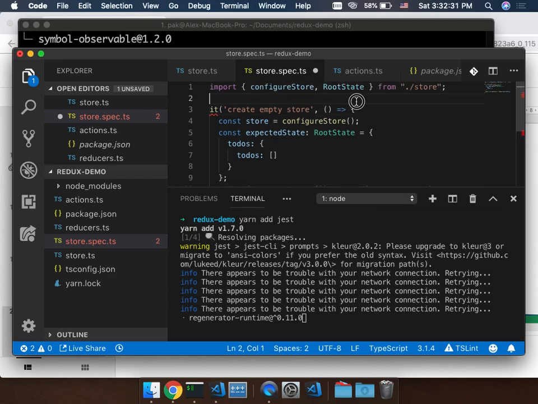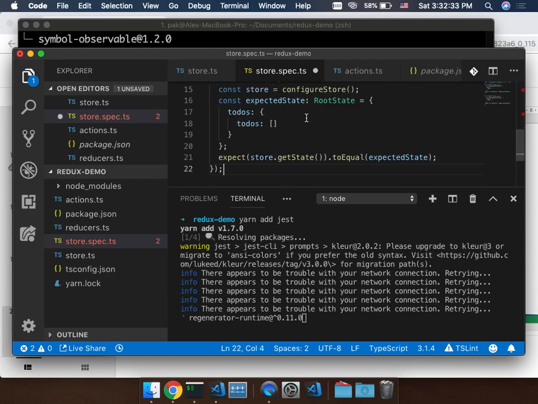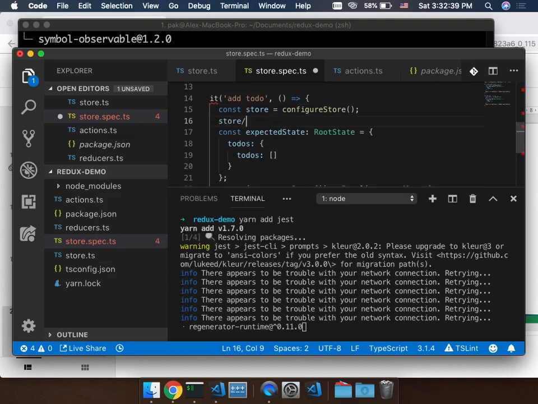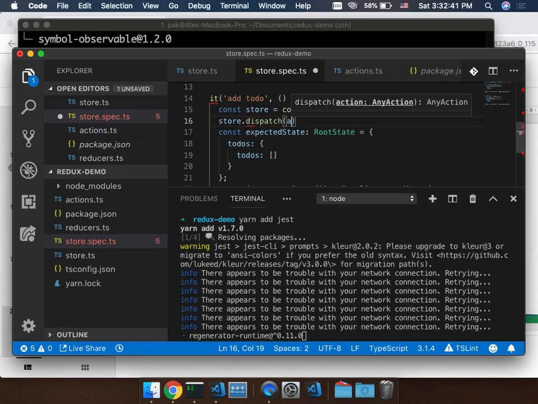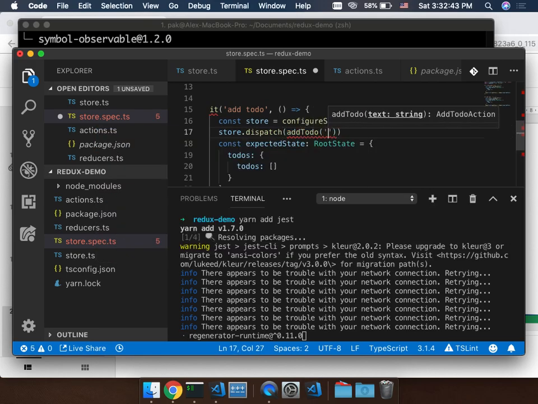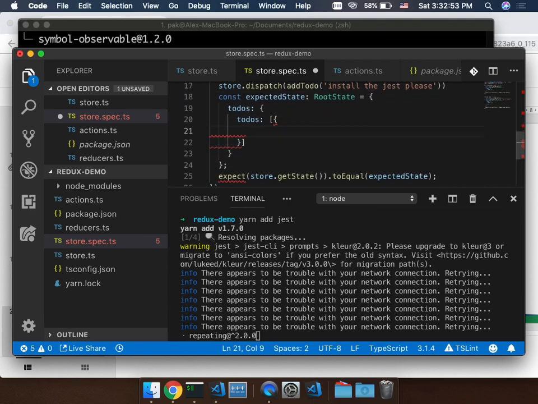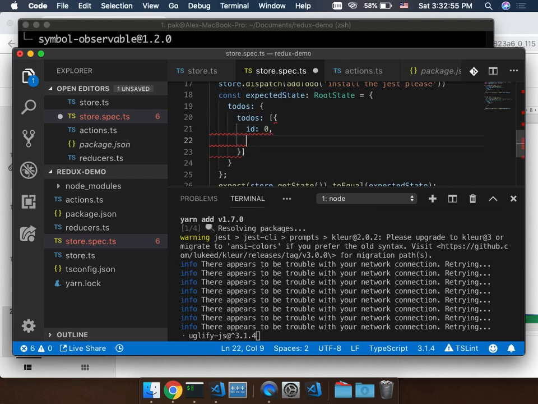It also allows you to create another add object here, create add to do, and then we store.dispatch, and we use as to do. And this is the to-do, finish the presentation, or install the Jest, please. And what we can expect is here, it starts giving me a warning again because I really have to finish and complete the object here.